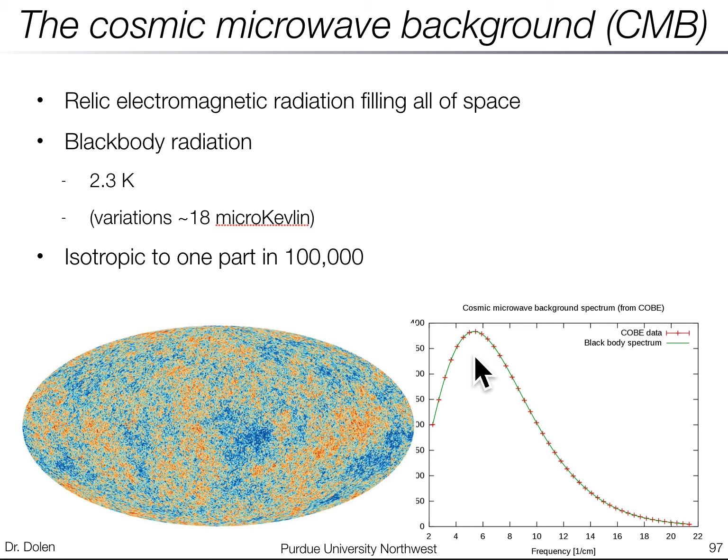And you can see in the green line here, this is the predicted black body spectrum, which really closely matches the data. So in general, the spectrum matches that of a 2.3 Kelvin black body radiator, but there are tiny variations in it throughout the sky, about the 18 microkelvin level. So on the whole, the black body radiation is extremely uniform, isotropic to 1 part in 100,000. But there are these very small variations, which actually have a ton of information in them, and current scientists, like those working on the Planck telescope, are studying these variations.